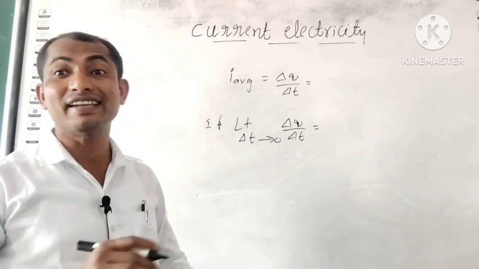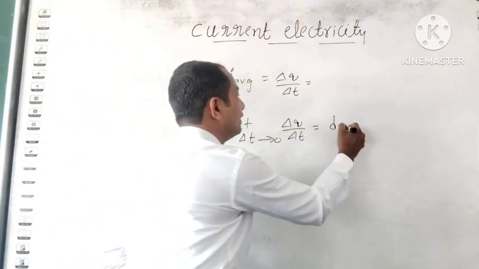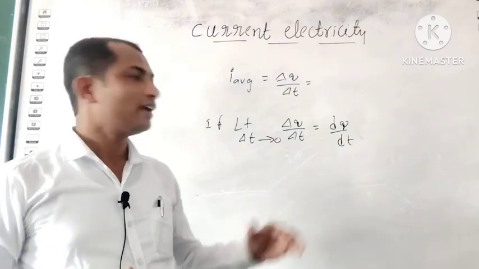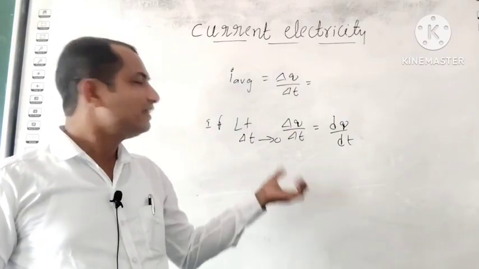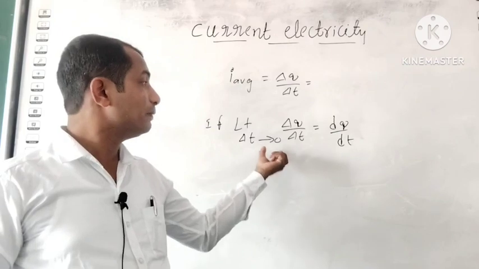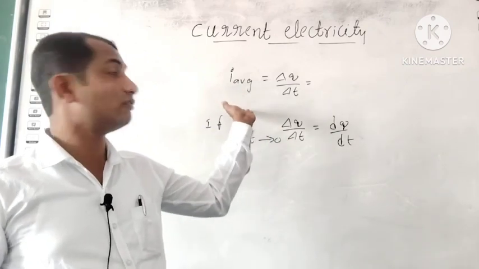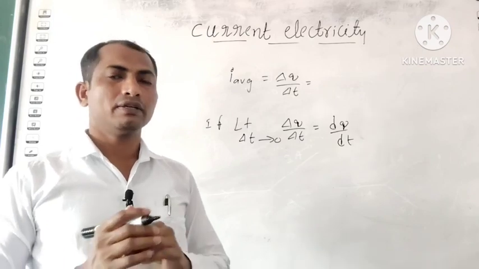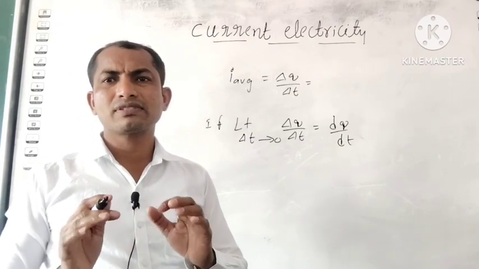This is called the instantaneous current, that is dq by dt.